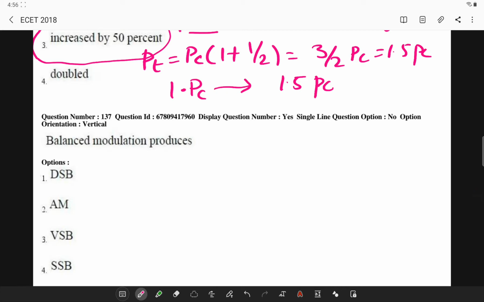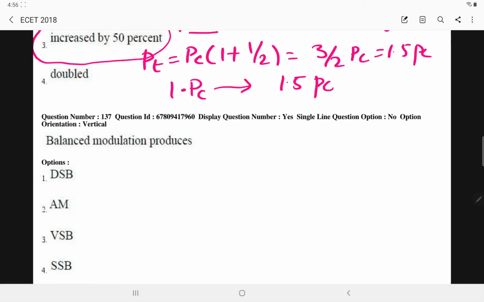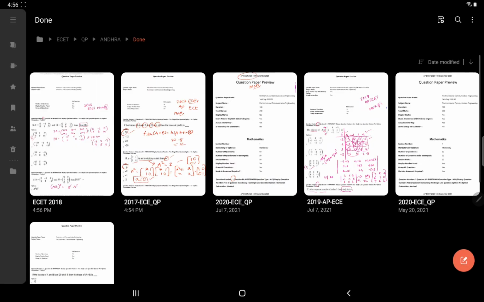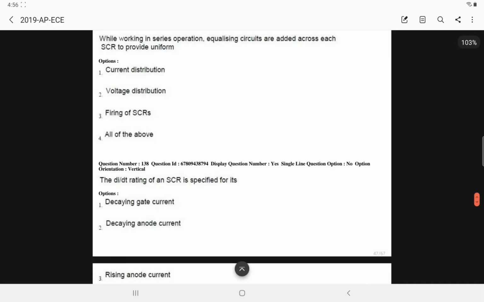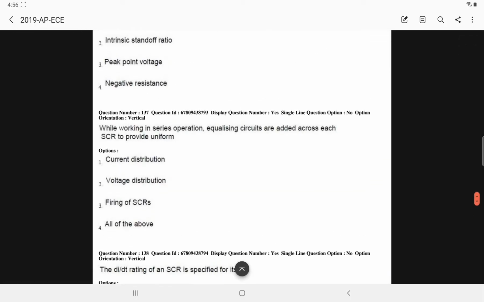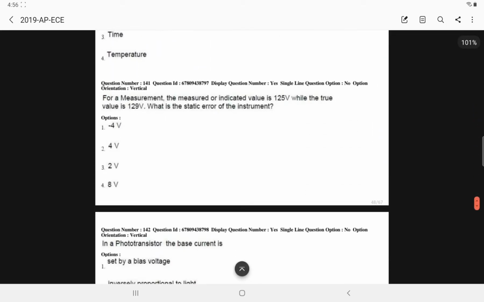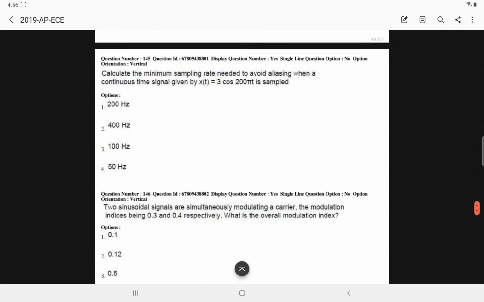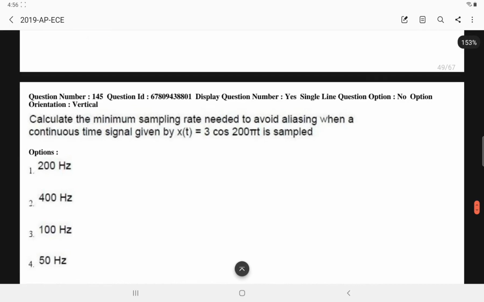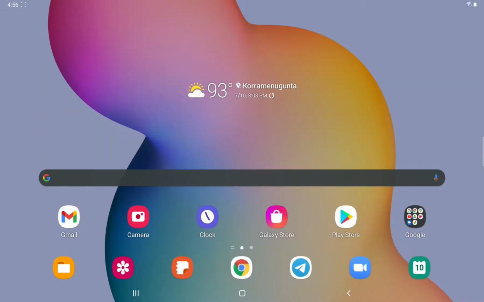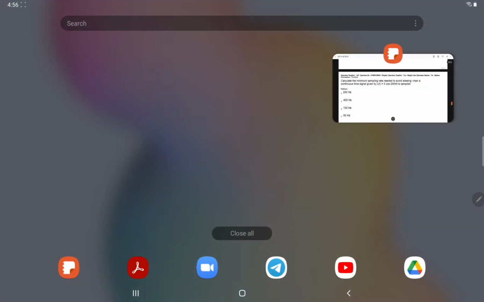So this is one problem from the communications 2018 paper. Next, let's solve the problems in the 2019 ECET communication systems paper. So this is your problem.